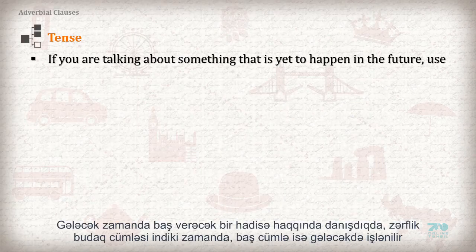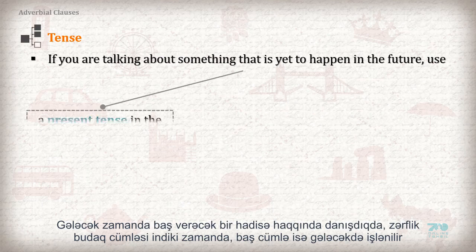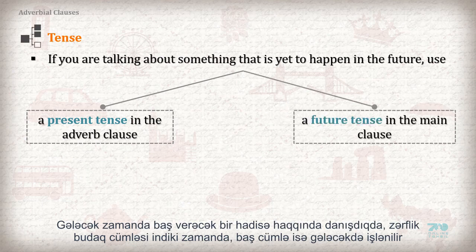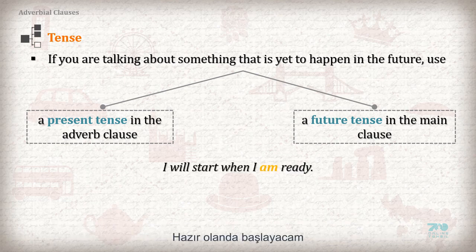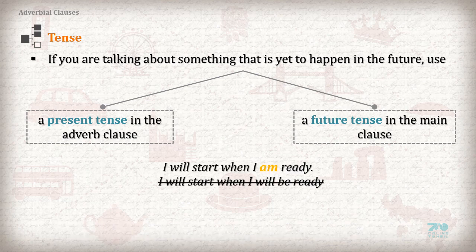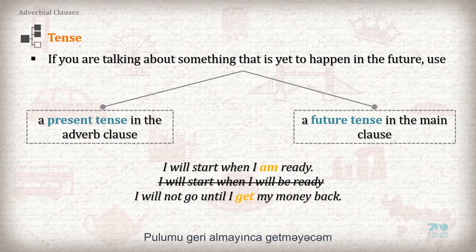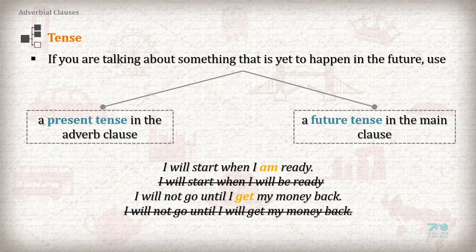Tense. If you are talking about something that's yet to happen in the future, use a present tense in the adverb clause and the future tense in the main clause. I will start when I'm ready. Not, I will start when I will be ready. I will not go until I get my money back. Not, I will not go until I will get my money back.